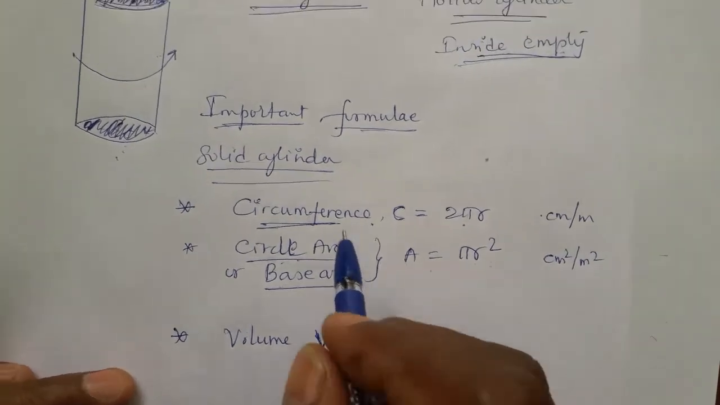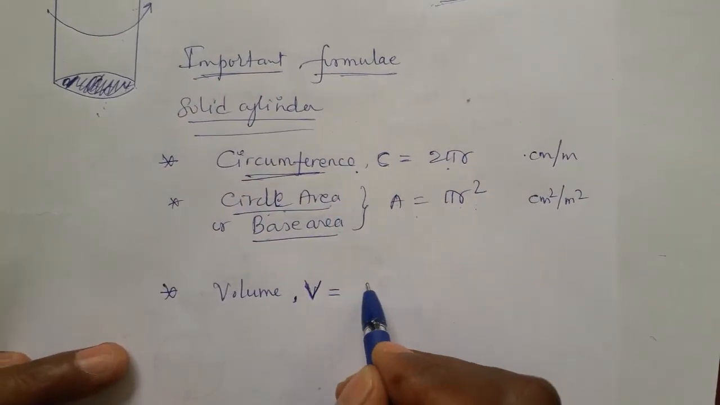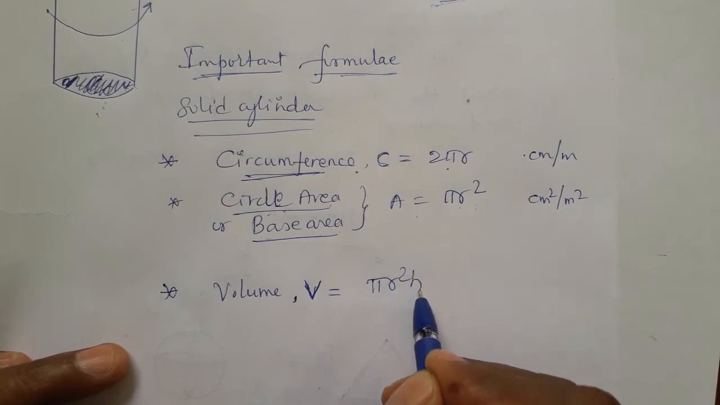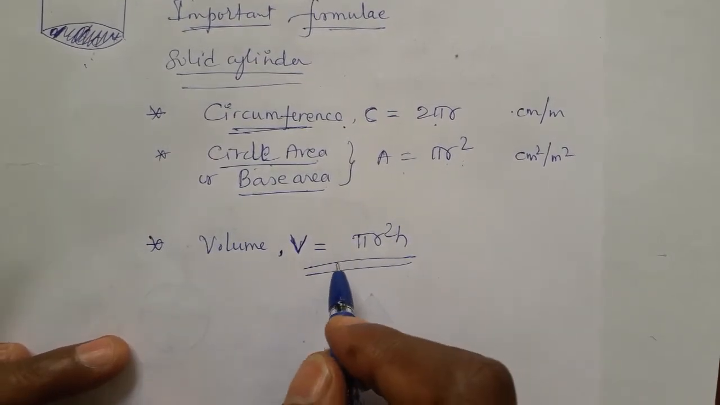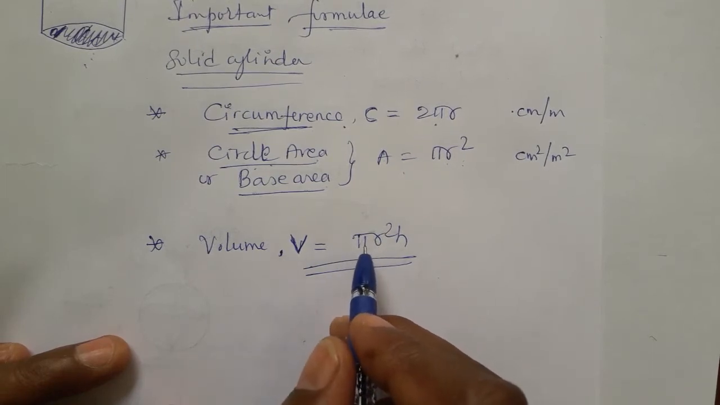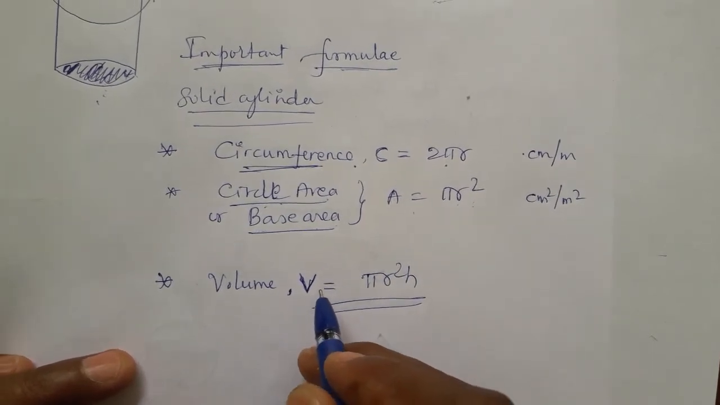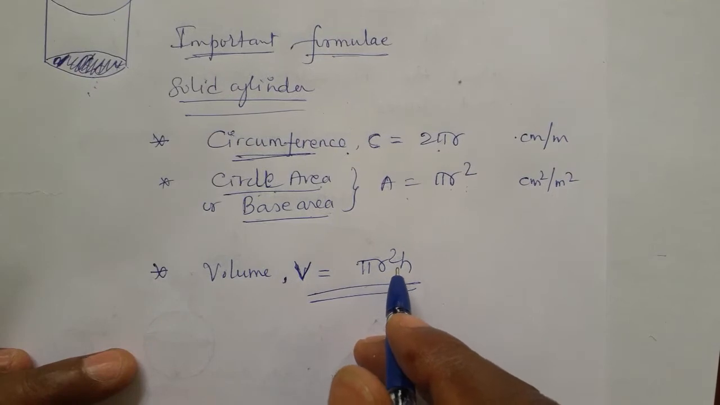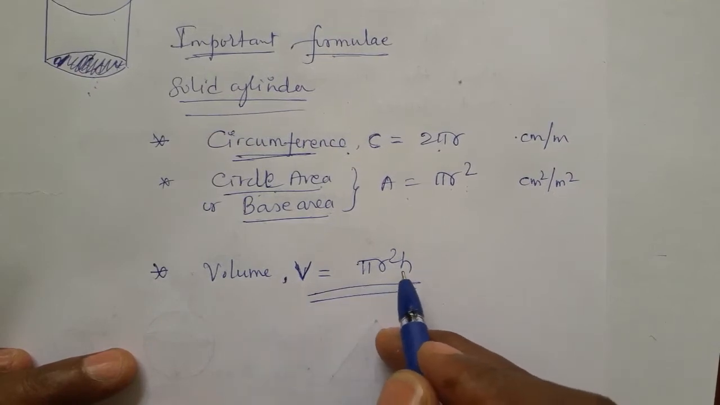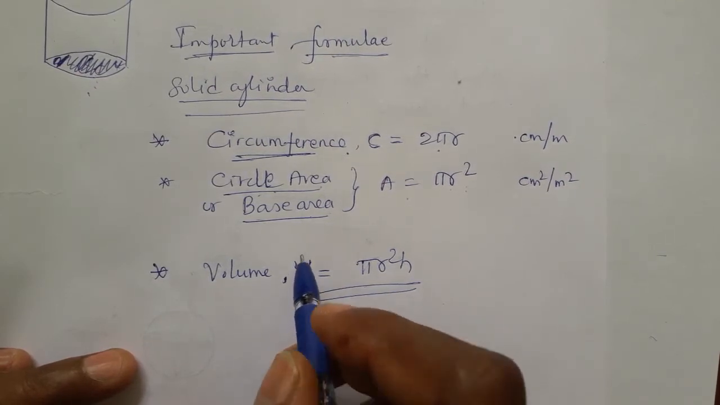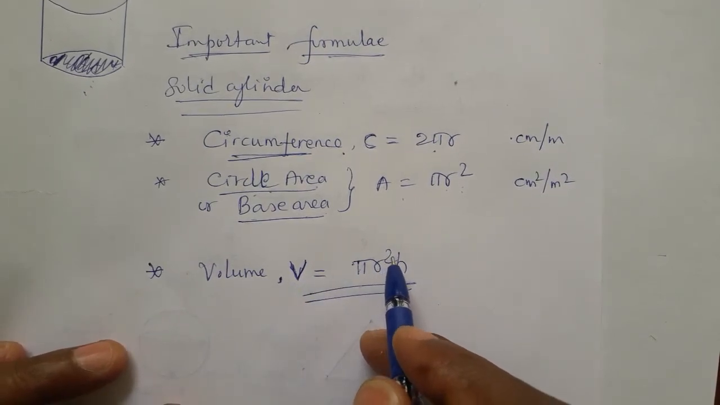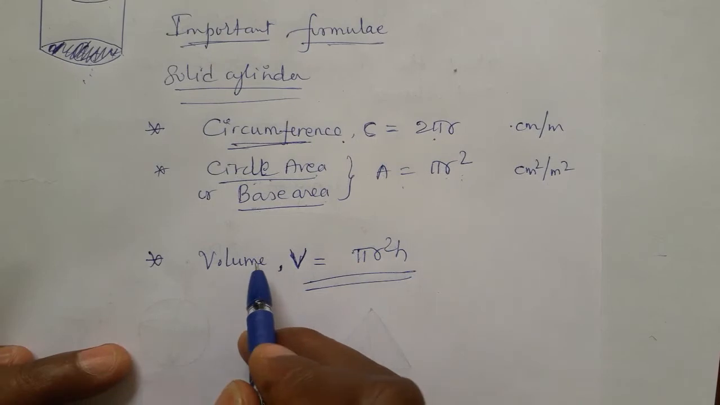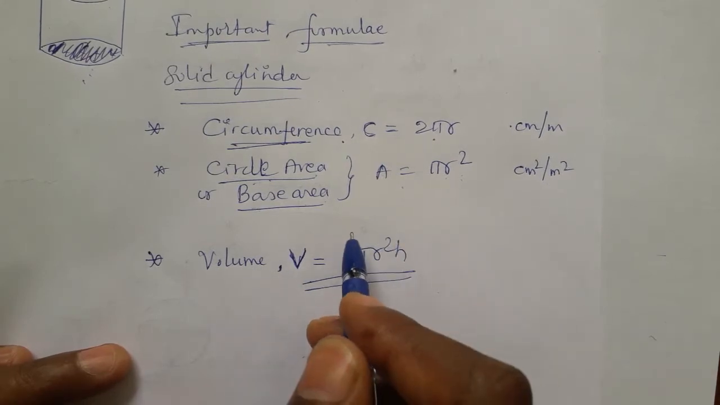Volume of a solid cylinder is equal to pi r square h. This is the formula we use to find the volume of the cylinder, student. How did we get this formula? We derive it another way. If you have interest, you can study it separately. But here they are not asking how to derive V is equal to pi r square h. We straight away go to the formula.